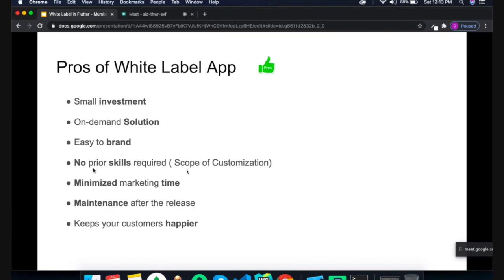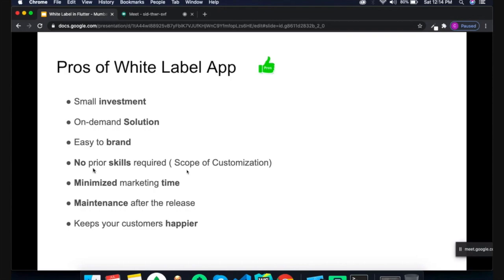Another benefit is an on-demand solution. Based on my requirement, it will be fulfilled with this particular white label product or white label service. Someone configures and customizes my product, my design or my application, so it's like an on-demand application. We are going to market and still need a mask, so we can just get the mask. We don't go through the process of how the mask is created or how its functionality works. We just need the mask, so we can buy it and use it. So yes, this is an on-demand solution.